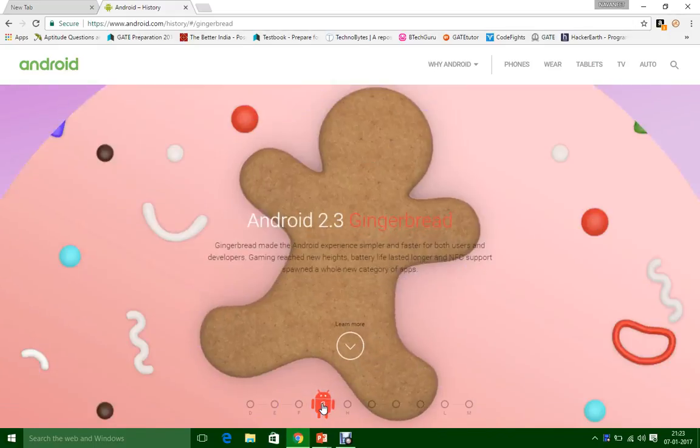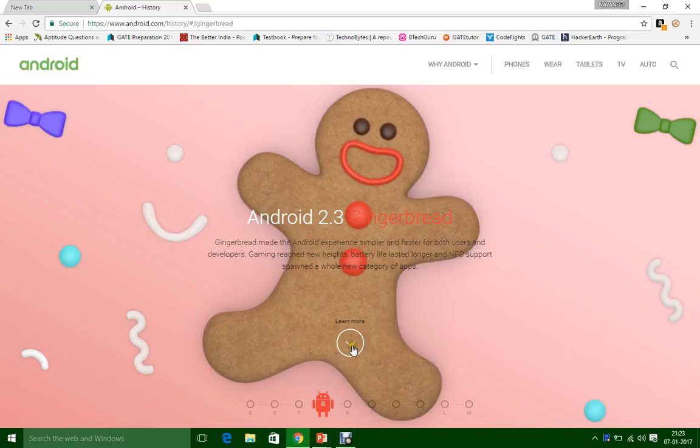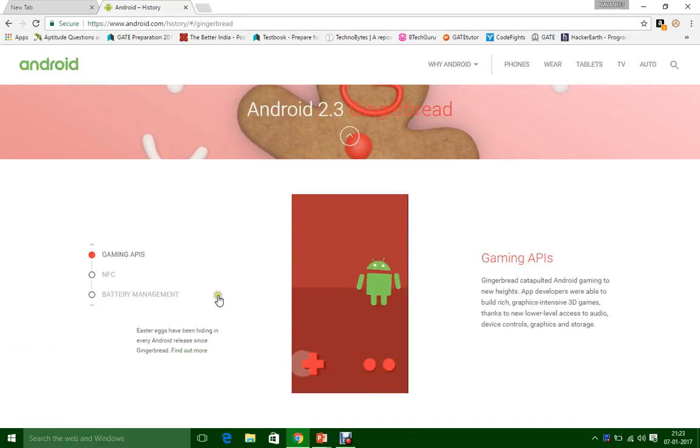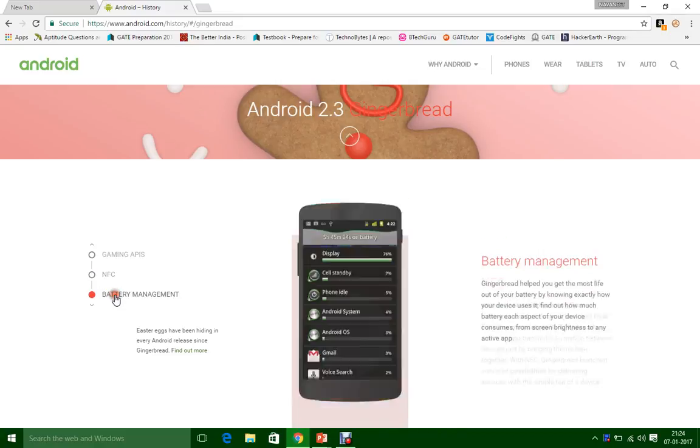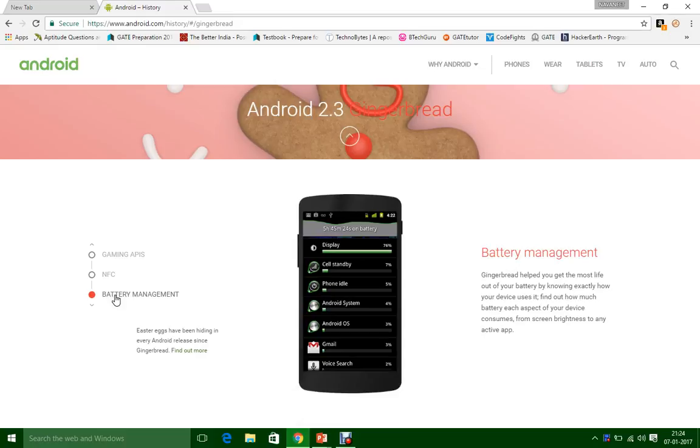Then we have Android 2.3 Gingerbread. It had gaming apps, high graphic games, which was possible by giving developers low level hardware access. It had NFC, which means near field communication, which lets you connect two devices just by bringing them closer. And it had better battery management.